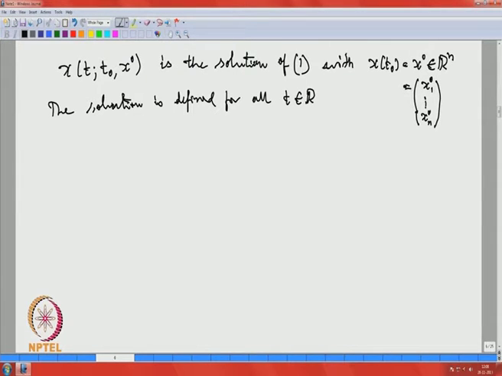For certain differential equations the solution does not exist for all t in R. In that case one can consider the maximal interval of existence, but for simplicity I just assume this. We will see those examples again, and that will not affect the qualitative analysis we are going to do.